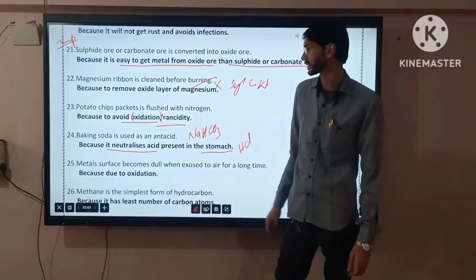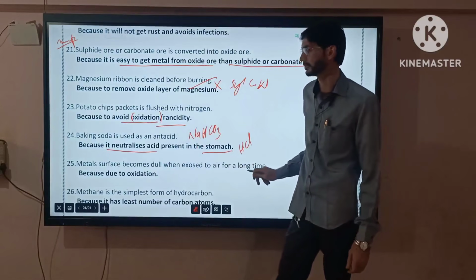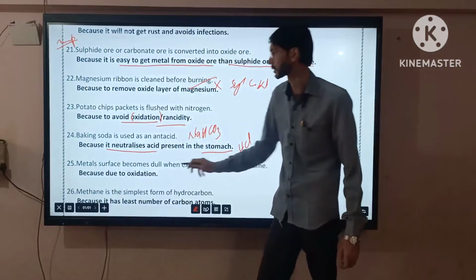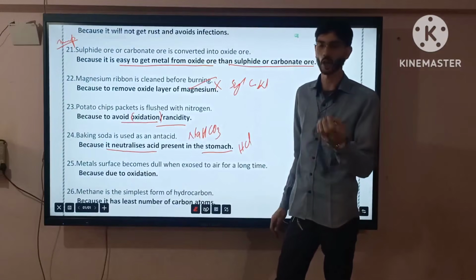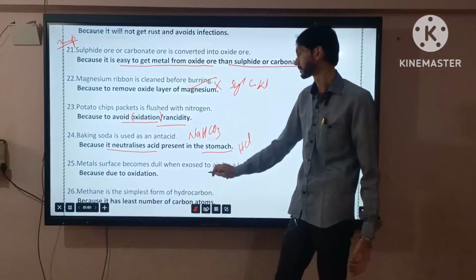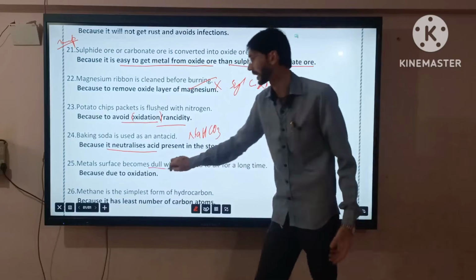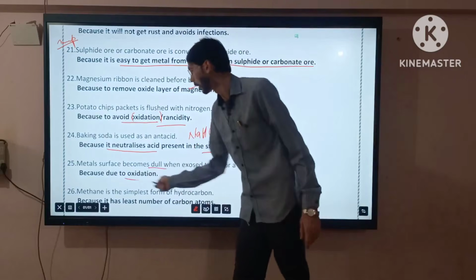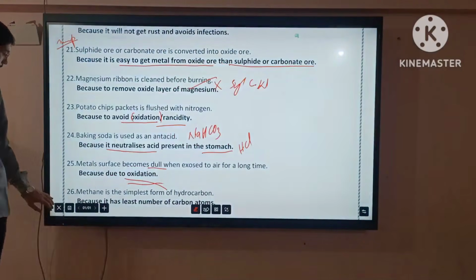Metal surface becomes dull when exposed to air for a long time. See, this is also about a metal surface. If we expose any metal for a long time, it will fade. Okay, exposed to air for a long time, it becomes dull. Dull means it fades. It's because of oxidation.